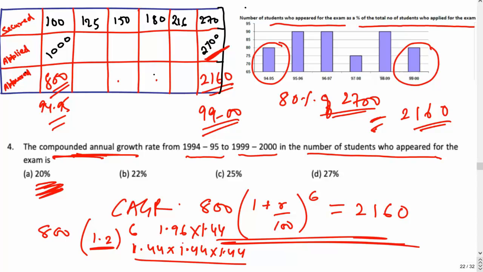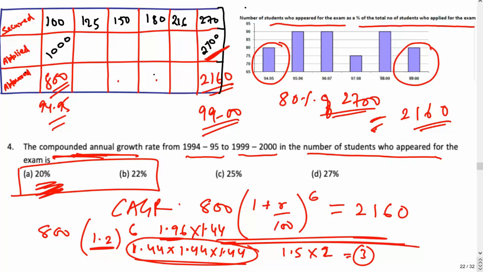Since you had reduced this, again you can take approximation, make it almost 2, and 1.4 you can make almost 1.5. 1.5 into 2 will be around 3. Now this should be less than 3 actually. So if it is less than 3, you are stuck between these two options now, because the answer will be either A or B. So either you use a calculator and mark the exact answer, or you can take a call given the scenario in the exam. But if you take a call, I would go with B. B is the right answer for that.